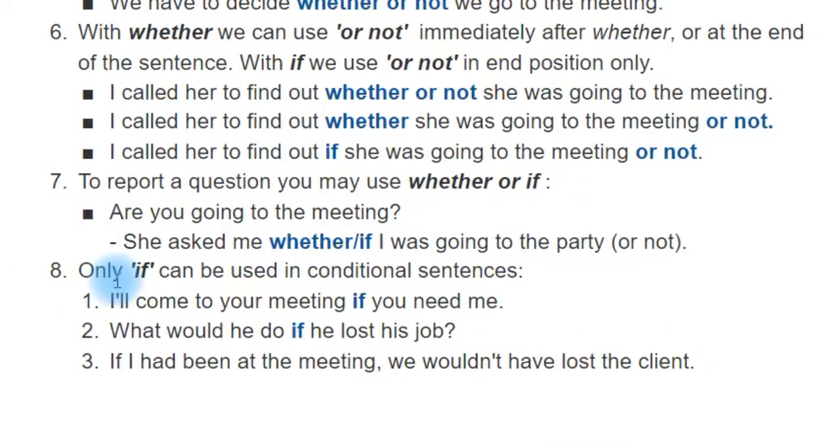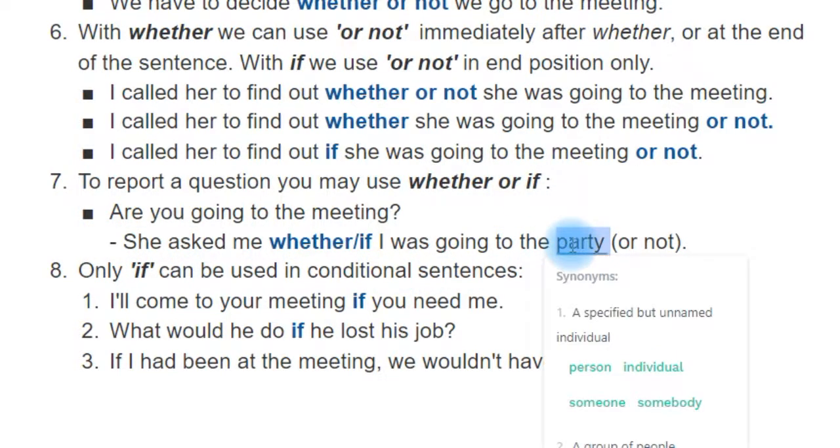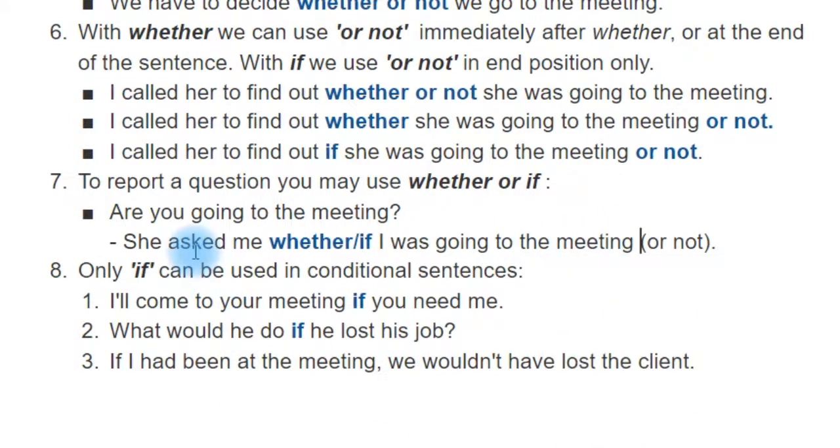Now, when we report a question, we use whether or if. Is the same, okay? She asked me whether I was going to the party or to the meeting or whatever, okay? She asked me if I was going to the meeting. Okay, so in this case, is the same. So you have to analyze the cases where is the same and the cases where is not the same.